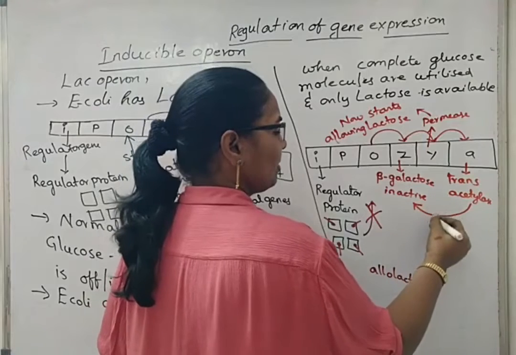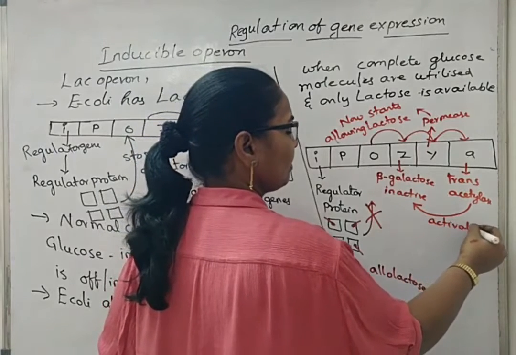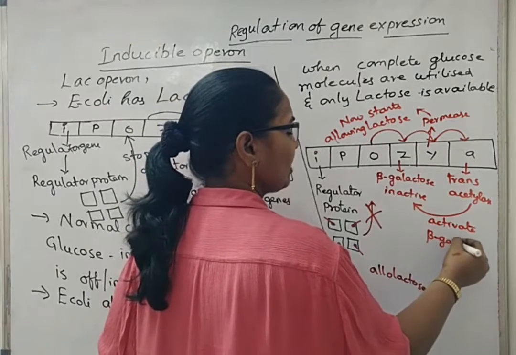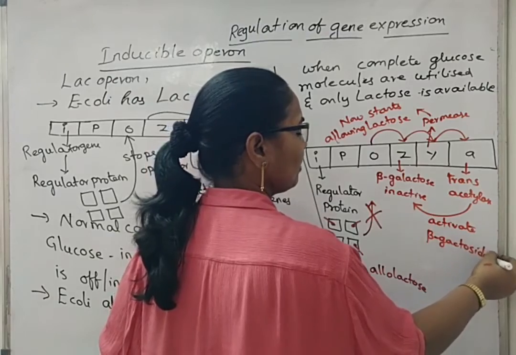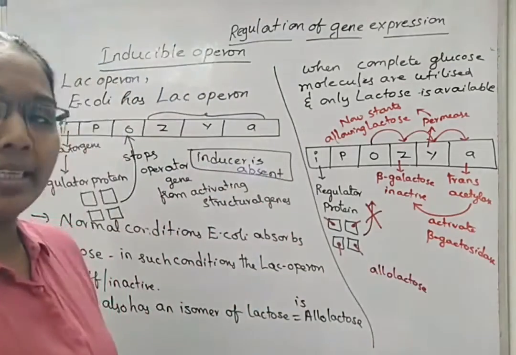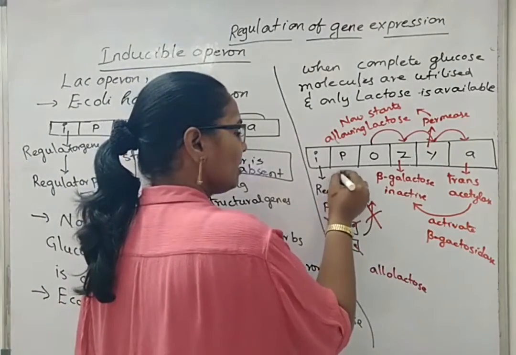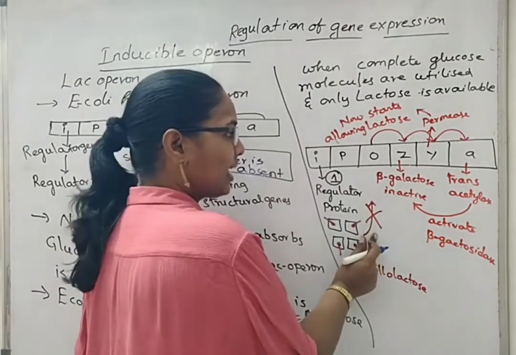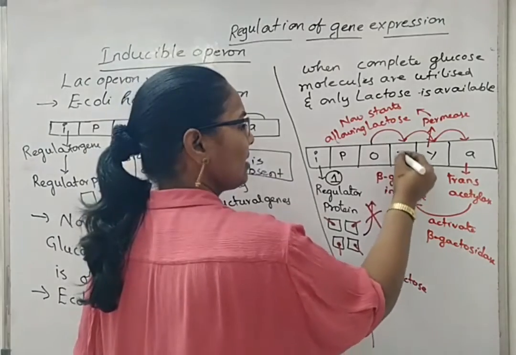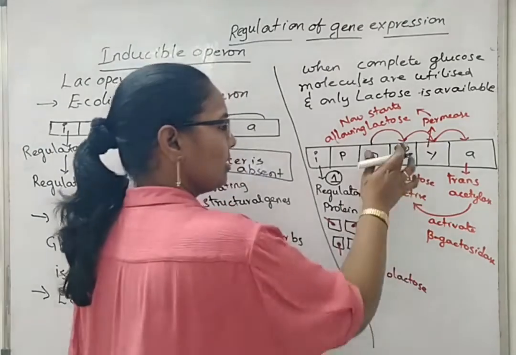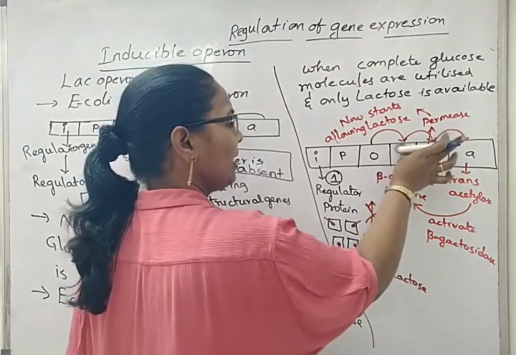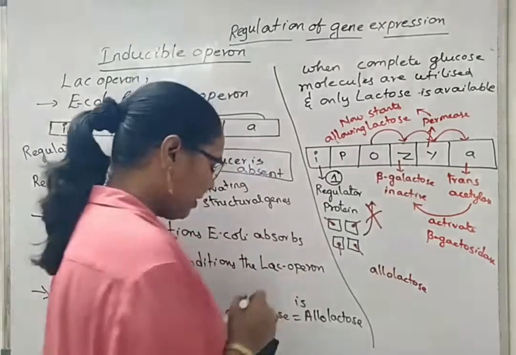Now we will give numbering for the sequence or order. First, this is produced, but here it is inactive. Next, at the second step, the Z gene produces beta-galactosidase. This is the second function.